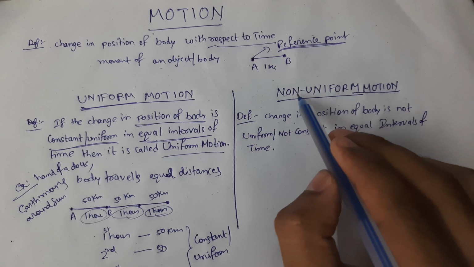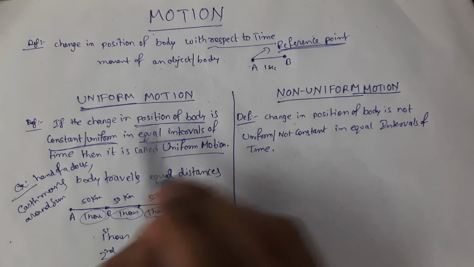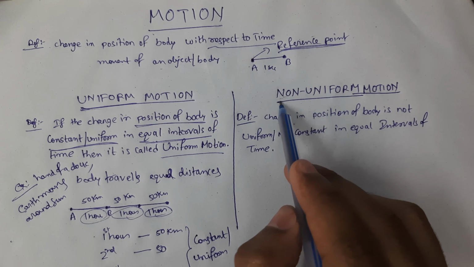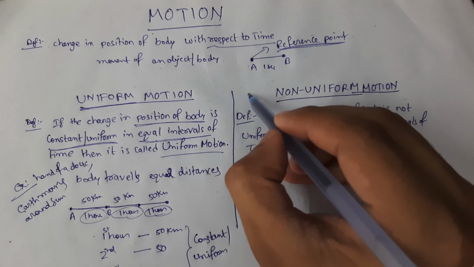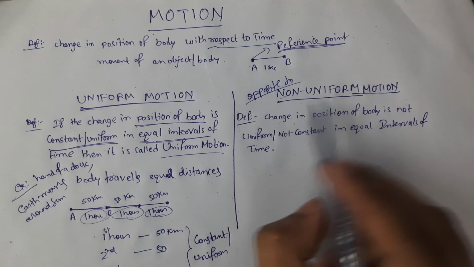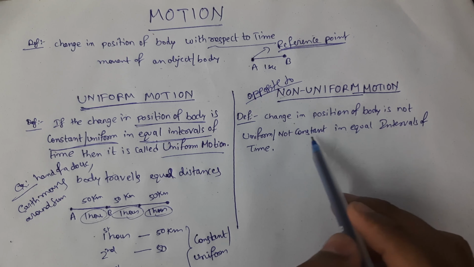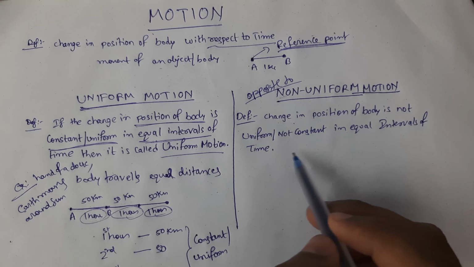Now, non-uniform motion. What is non-uniform motion? Obviously you can guess that it is opposite to uniform motion. That means the change in position of the body is not uniform in equal intervals of time.